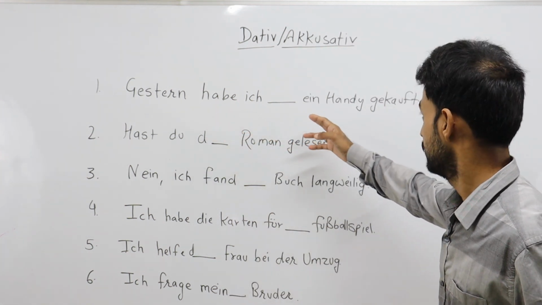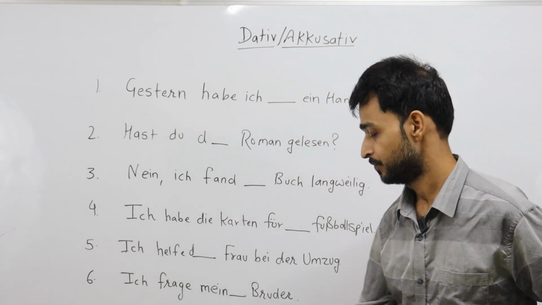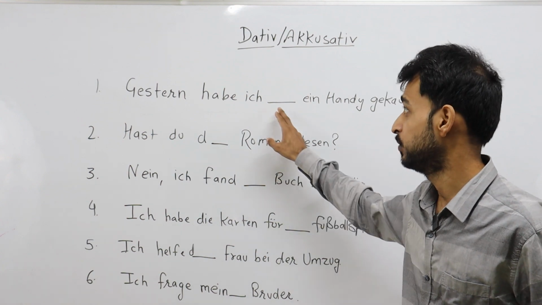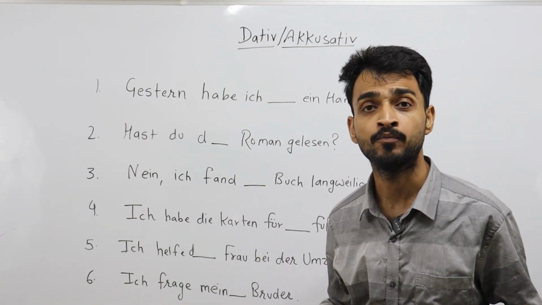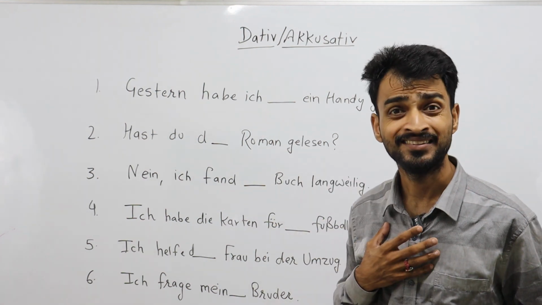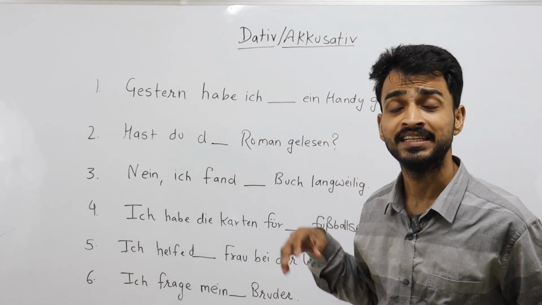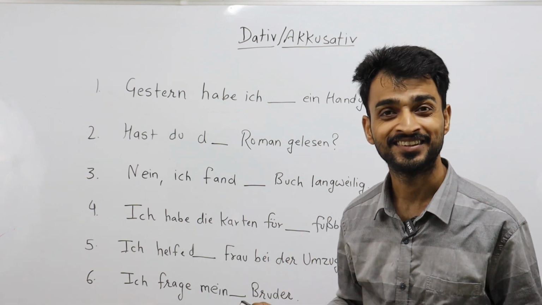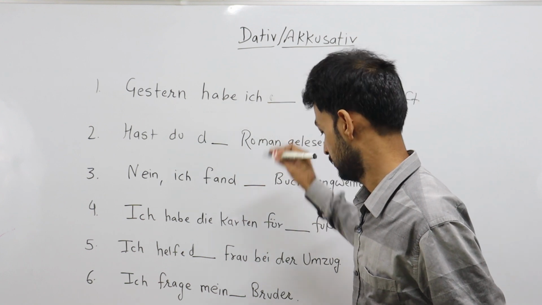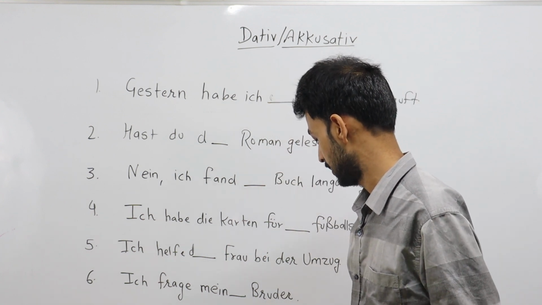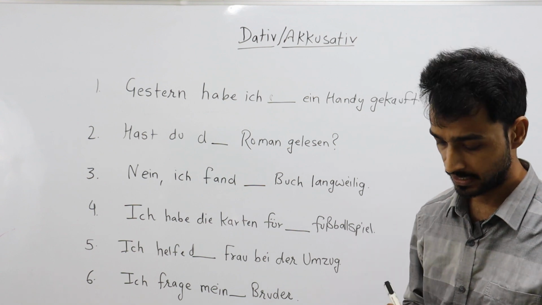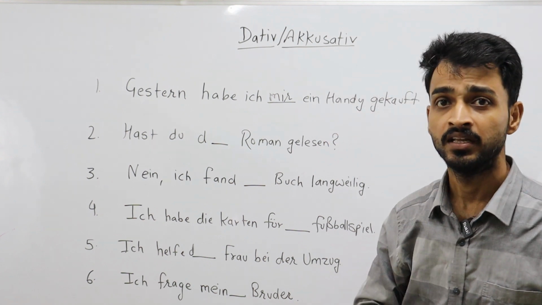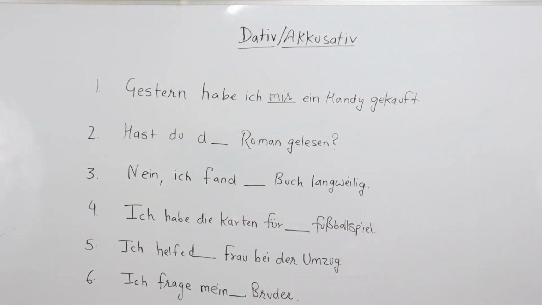Gestern habe ich ein Handy gekauft. Yesterday I bought a mobile for myself. So in this blank you will write the person for whom you have bought. I want to say I have bought for myself. So this is kaufen, it takes an indirect object. So it is dative. Indirect object is always dative, always a person. Gestern habe ich mir ein Handy gekauft. Yesterday I bought a mobile for myself. Mir ein Handy gekauft, okay? This is the correct answer.